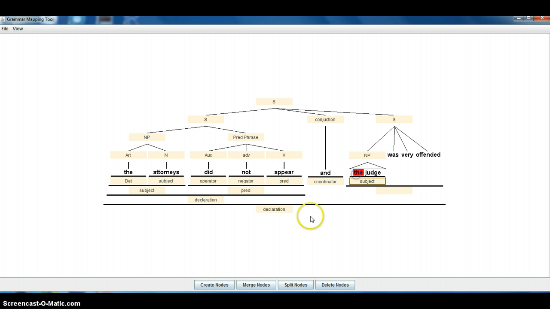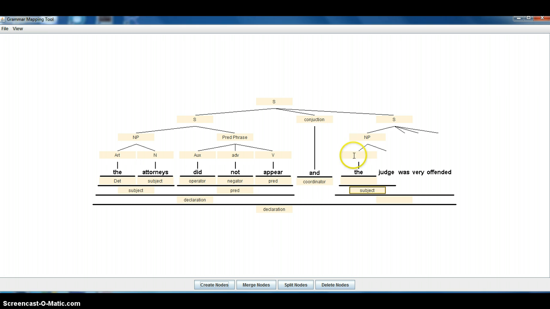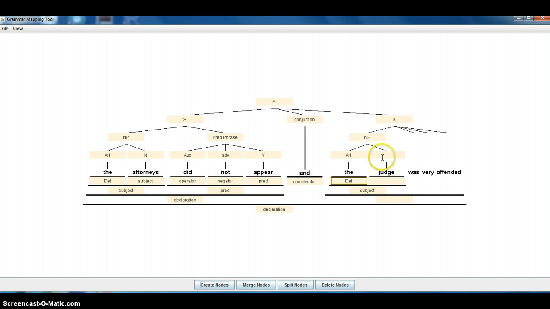And then, of course, this is the article. This is the determiner. This is the noun, and this is the subject. This is also the head noun of the subject, judge. Was very offended. Looks like we have a verb, predicate phrase.